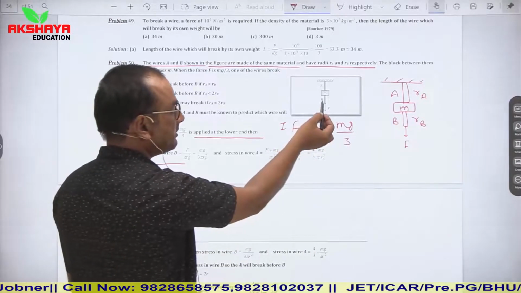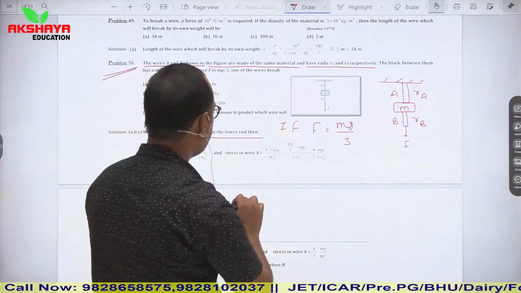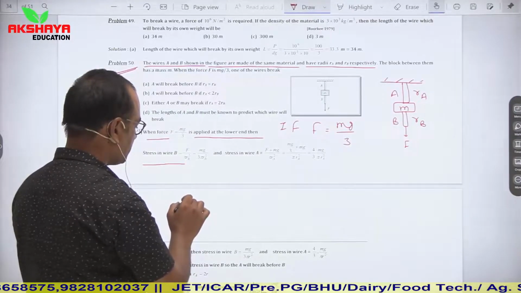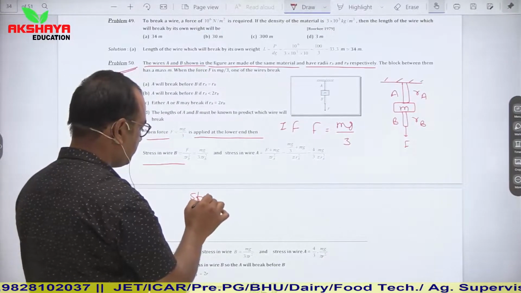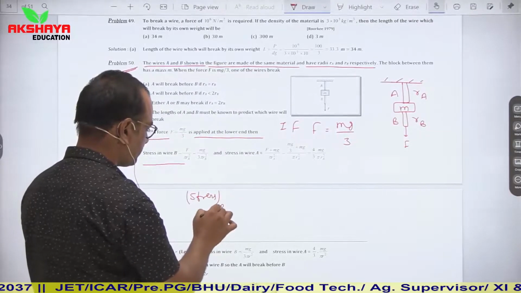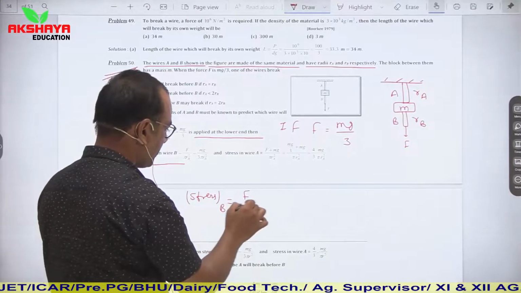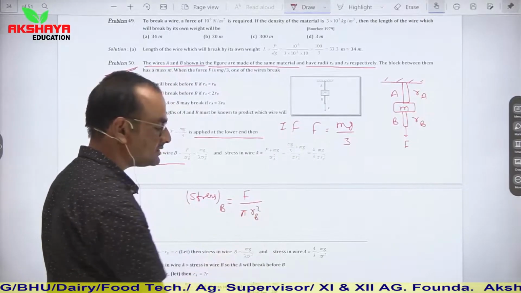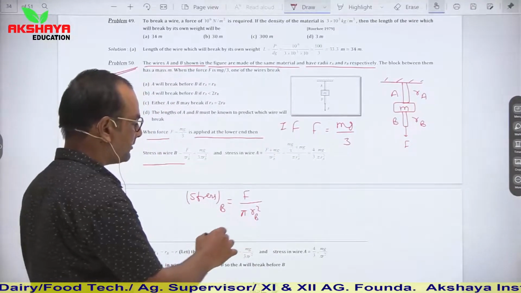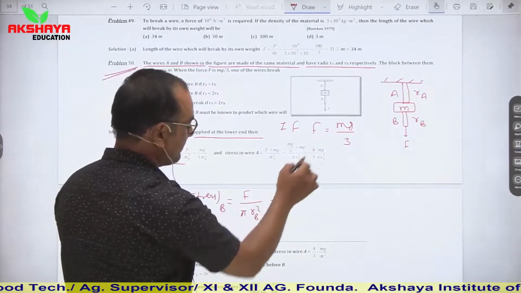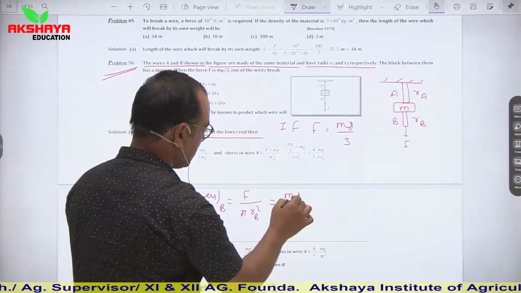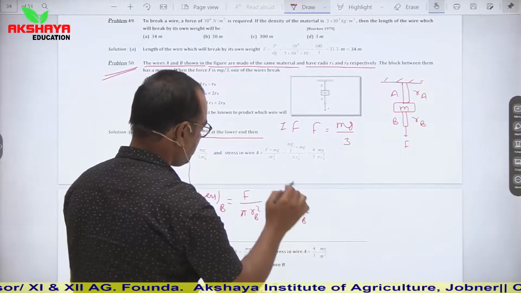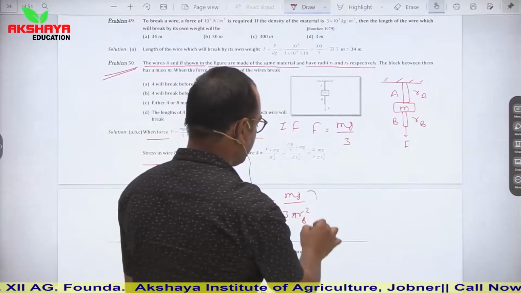This downward wire is B. So stress in B is equal to F upon area. Area is pi RB square, and force is mg by 3. So it is mg upon 3 pi RB square.